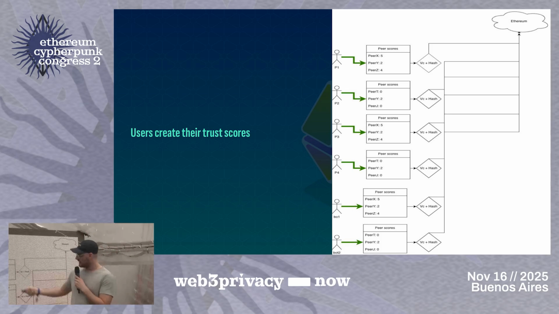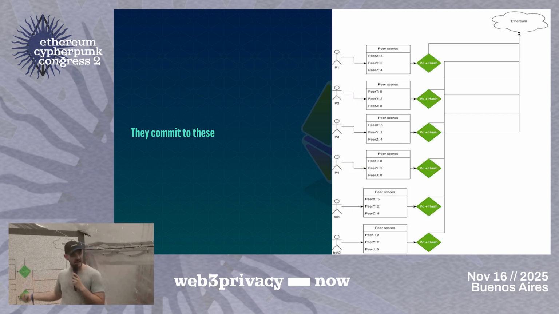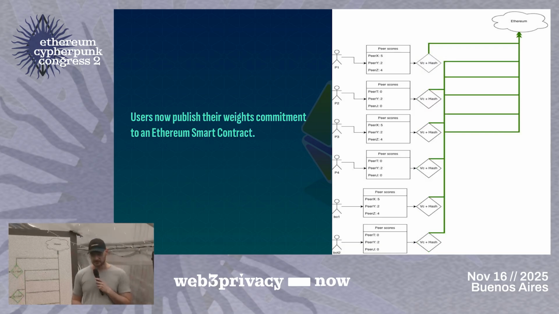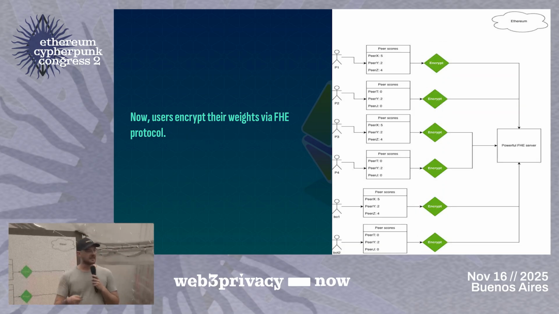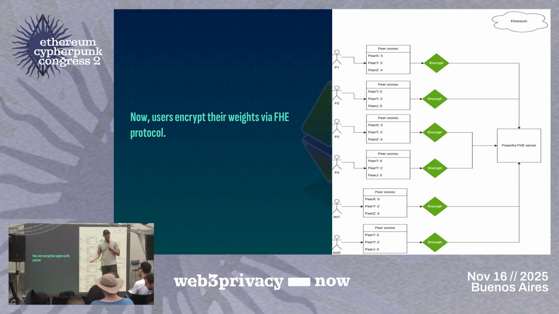Users, first of all, create trust scores. So for example, I know person A, B, and C. I generate a vector, and I put weights on how much I trust A, B, and C. Then I create a vector commitment and a hash, and I put that on a smart contract in Ethereum. So Ethereum is my authenticity layer, let's say. Once I've committed these scores, notice that I can update them, I can remove them, I can do whatever I want because I can always override the hash.